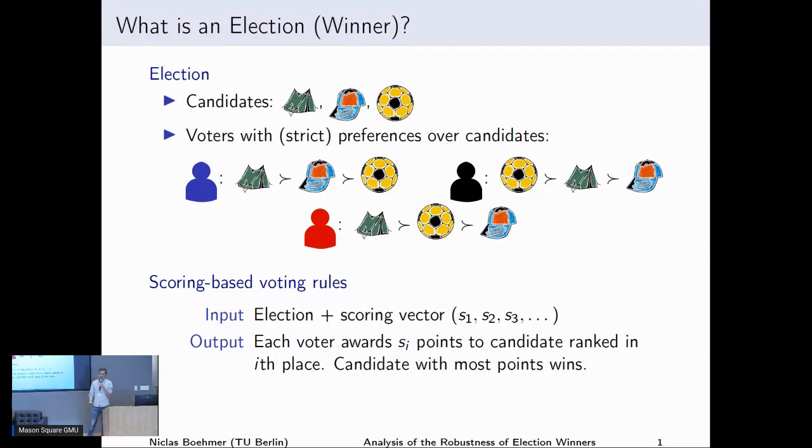One very popular class of methods to determine such single winners are so-called scoring-based methods, which take as input an election and a vector that just contains some numbers. Then we do the following. Each voter awards s_i many points to the candidate it ranks in ith place, and the candidate that in the end got the highest number of points wins the election. For example, one very popular rule that is also used in most political contexts is the plurality voting rule, which corresponds to the scoring vector starting with a 1 and then all zeros. This just means everyone gives 1 point to its top choice, and the one that receives the most top choice votes wins. In this context, this would be the tent, because the tent has 2 points, the ball has 1 point, and the cap has 0 points.